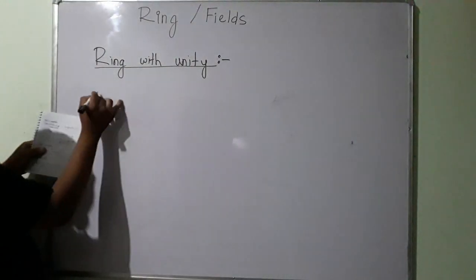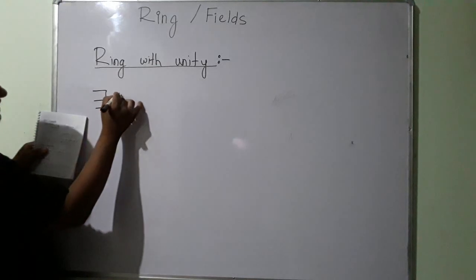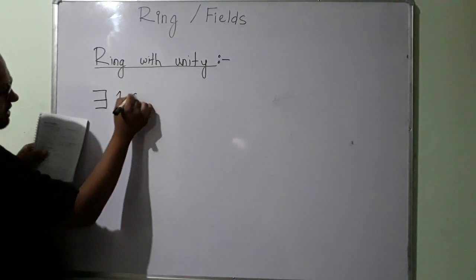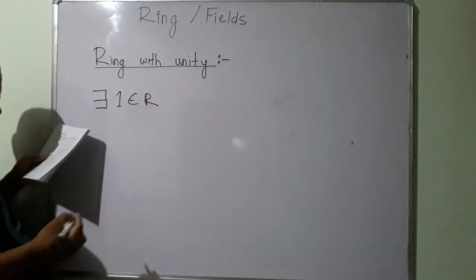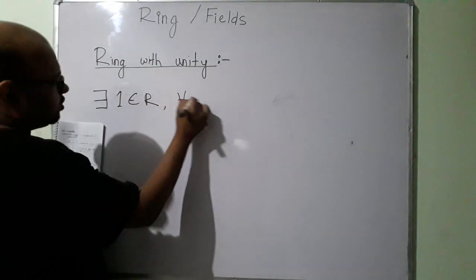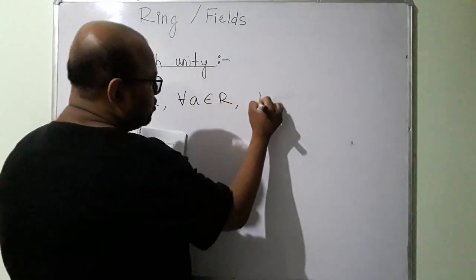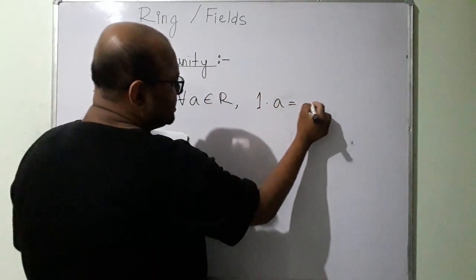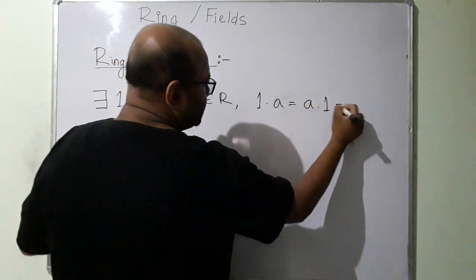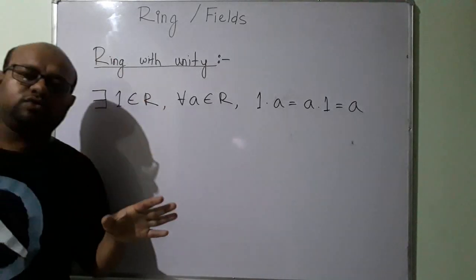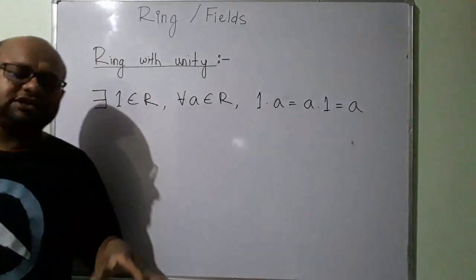There must exist some unity element, let me write 1, that belongs to R, such that for all a that belongs to R, 1 times a is equal to a times 1 is equal to a. So what does ring with unity mean?